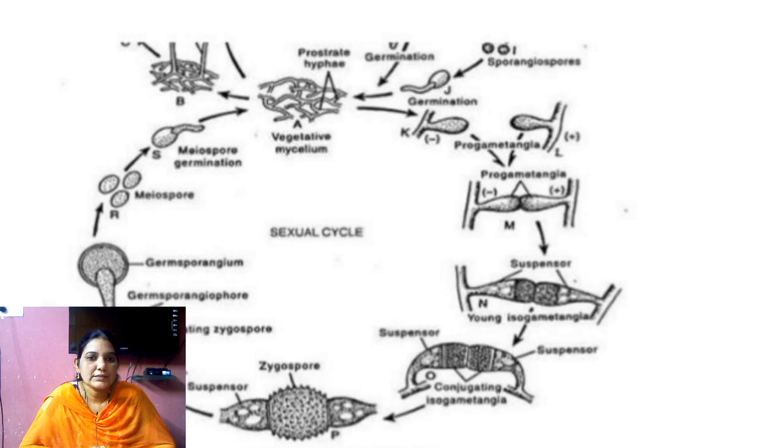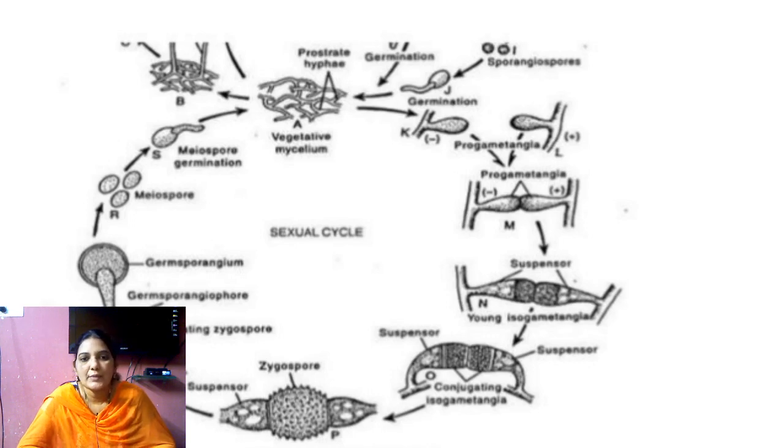When the food is available, the zygospore forms one long elongated structure, that is called the sporangiophore. At the outer round shaped structure, the sporangium is present, and the sporangium produces spores. The spores do not have any flagella, so they are called aplanospores.